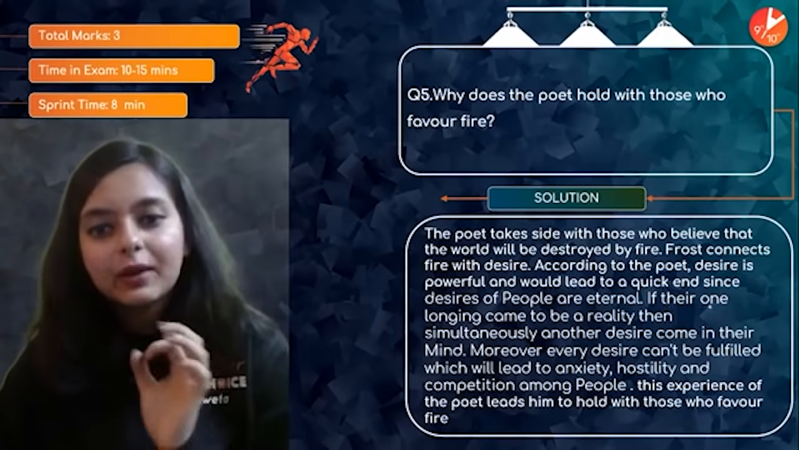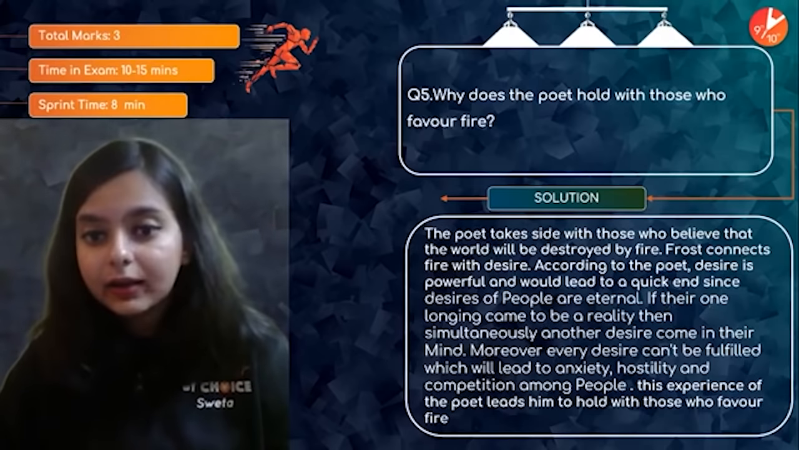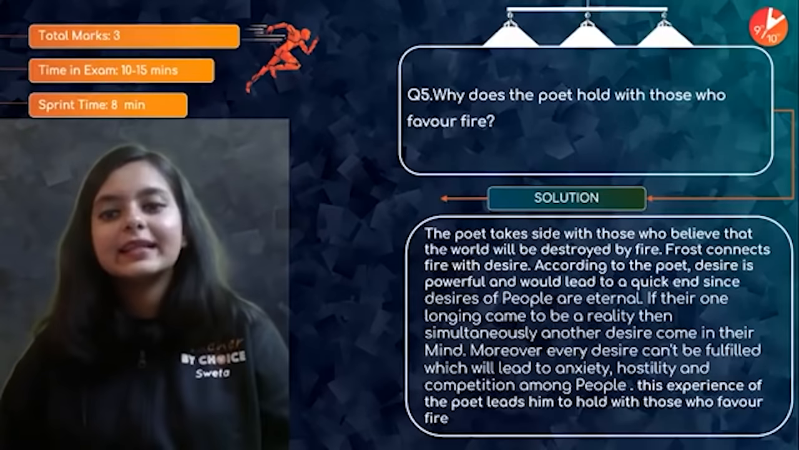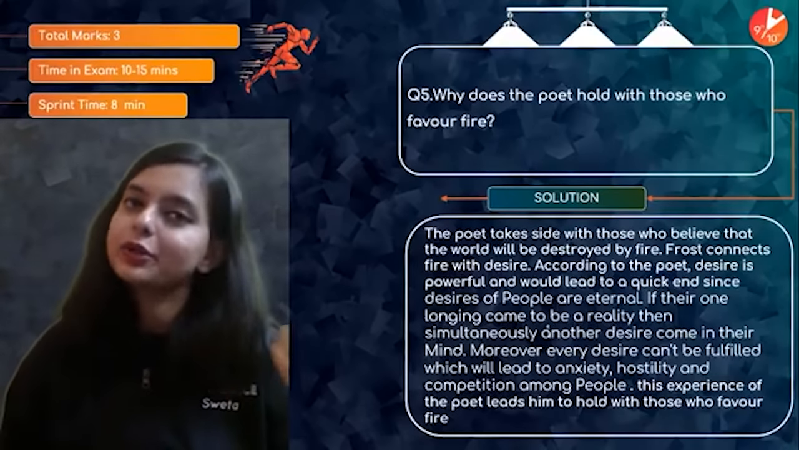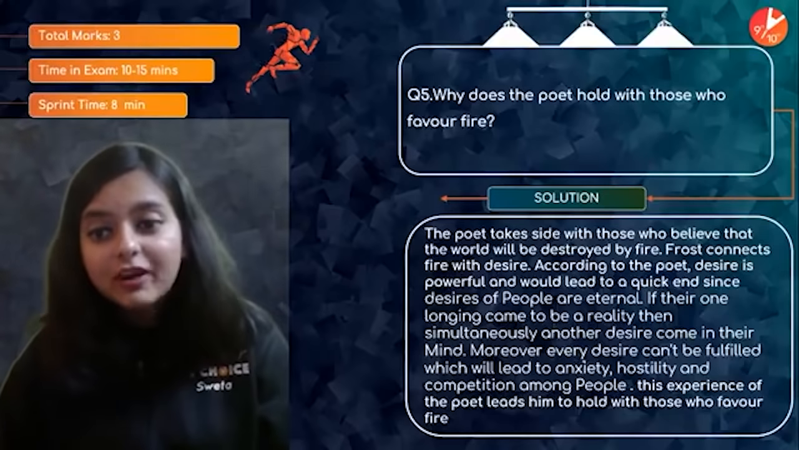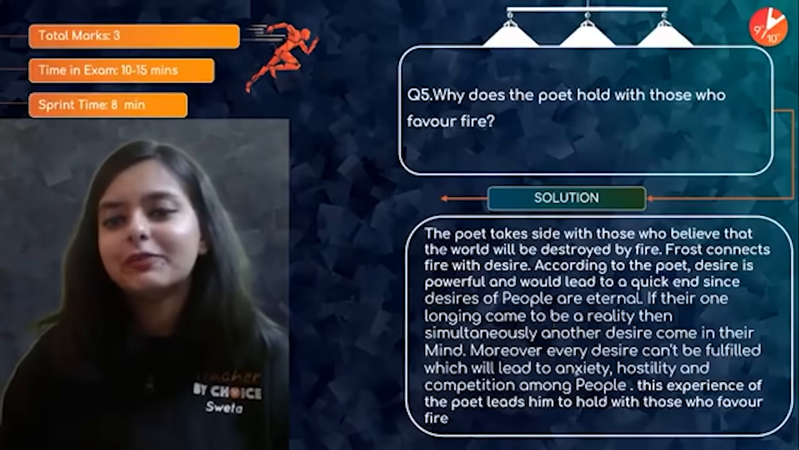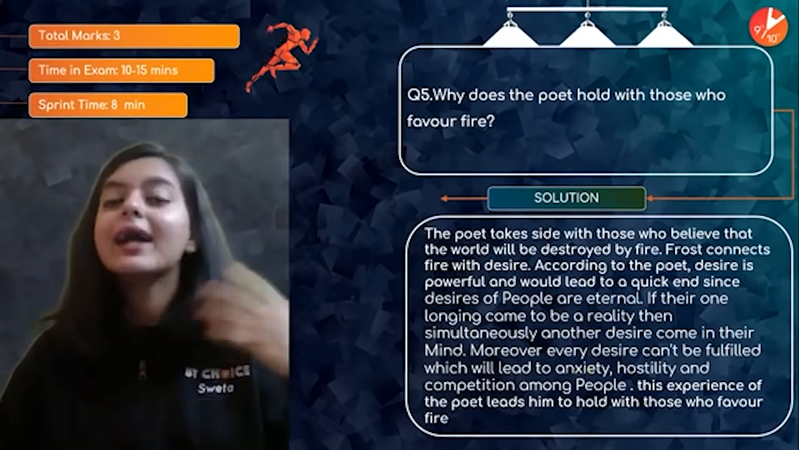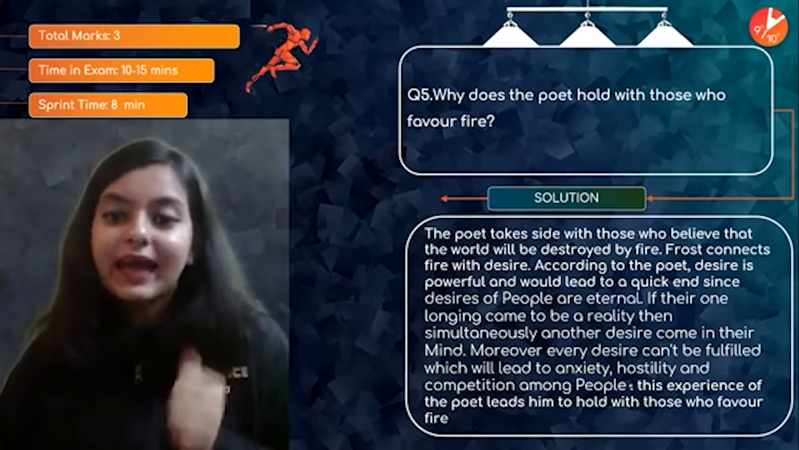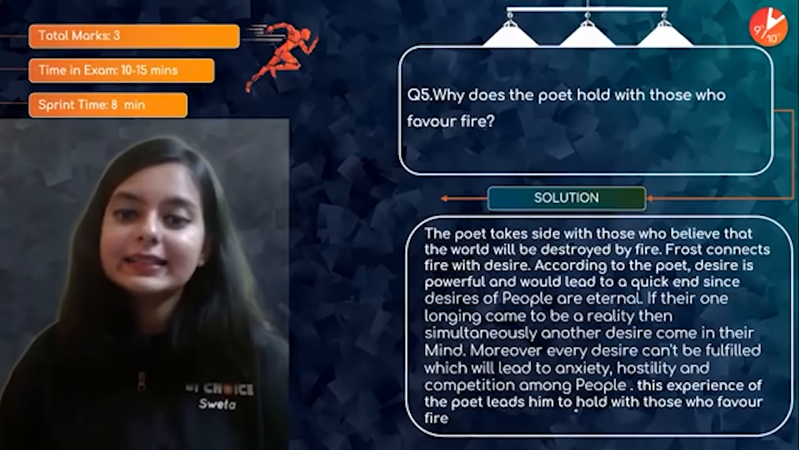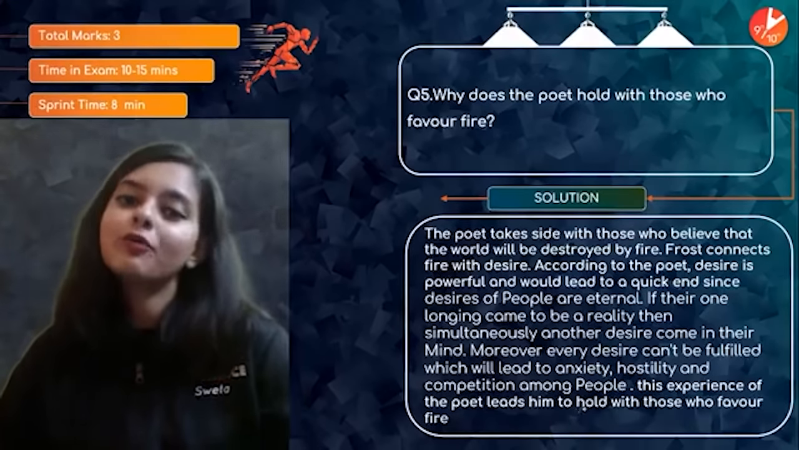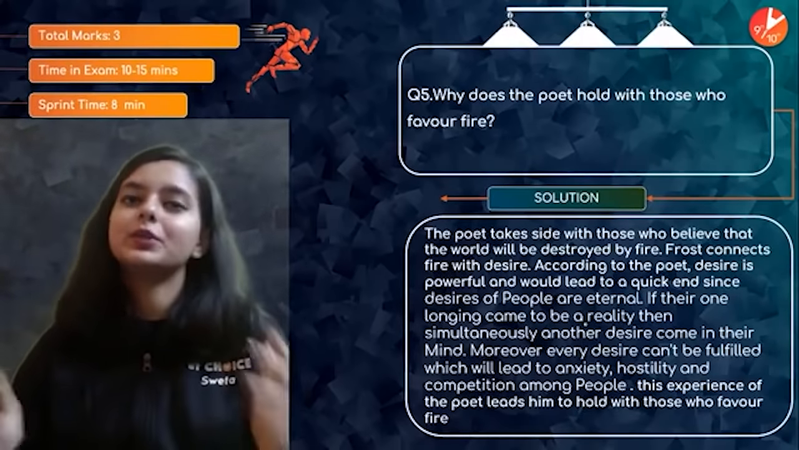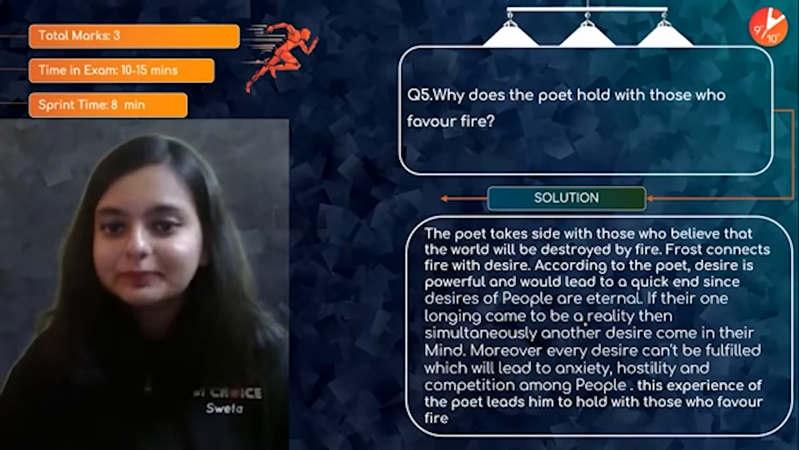If their one longing came to be a reality, then simultaneously another desire is going to come into their mind. Moreover, every desire cannot be fulfilled and will eventually lead to anxiety, hostility, and competition among people. This experience of the people leads him to hold with those who favor fire, right? So this is the kind of answer that you need to present.